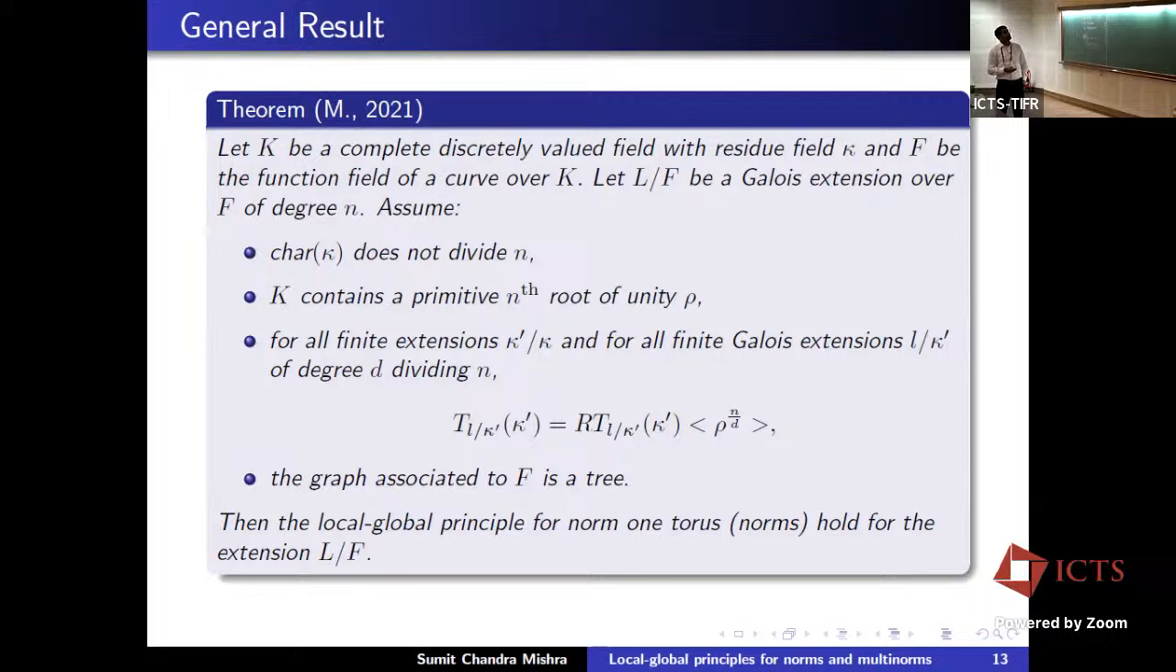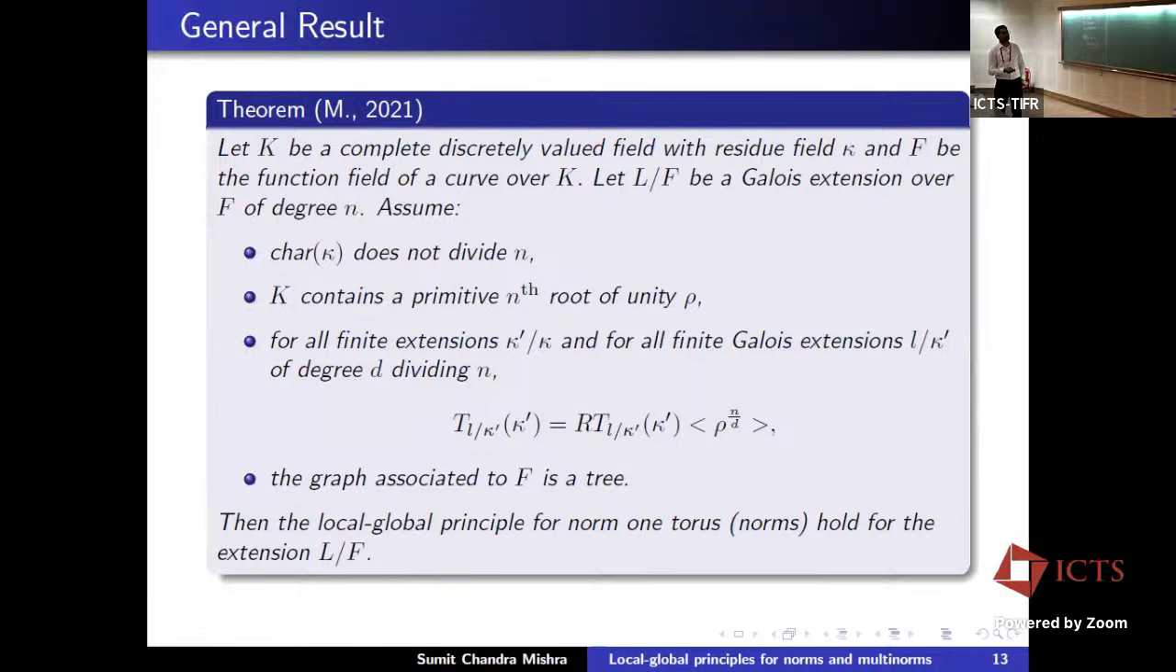Okay. So now I can state the general result. Let K be a complete discretely valued field with residue field kappa, and F is the function field of a curve over K. So F is our semi-global field. Let L over F be a Galois extension of degree n. Now we need some assumptions. Assume that the characteristic of kappa does not divide n. Assume that K contains a primitive nth root of unity, let's say rho. Now we have this slightly technical condition. For all finite extensions kappa prime over kappa, and for all finite Galois extensions L over kappa prime of degree d dividing n,